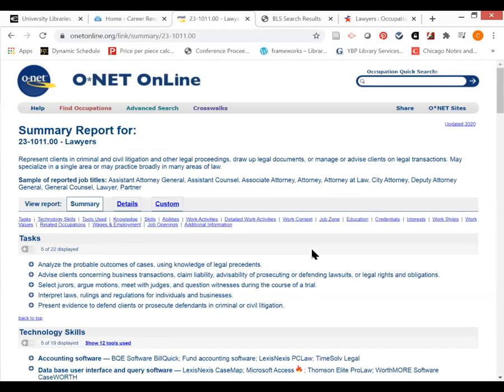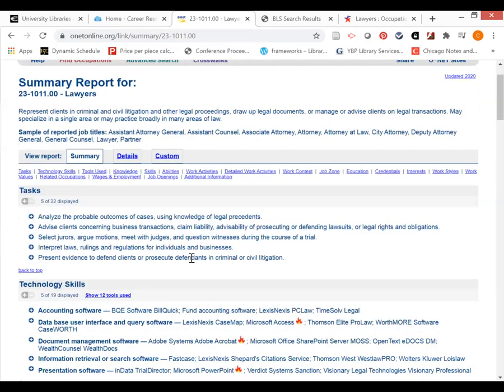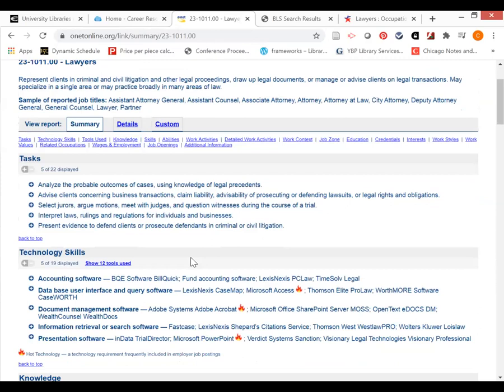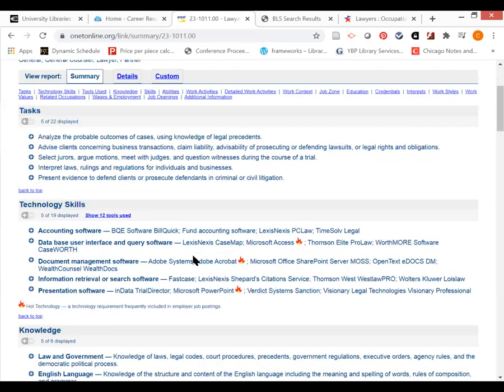And we're going to get a little bit different information than we found through the Occupational Outlook Handbook. So for this essay, I would definitely use both O*NET Online and the Occupational Outlook Handbook because each will supplement the other. This will tell me some different tasks that would be appropriate for this occupation. Now I'm getting into some technology skills.